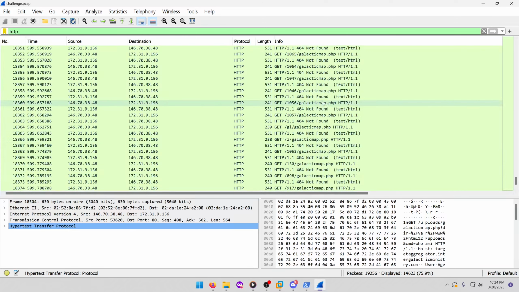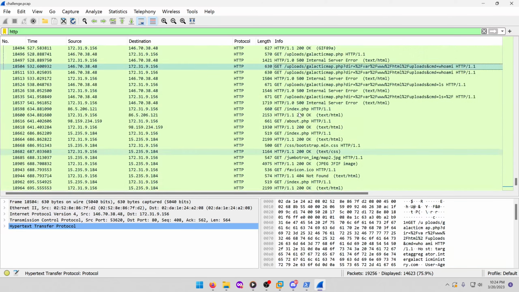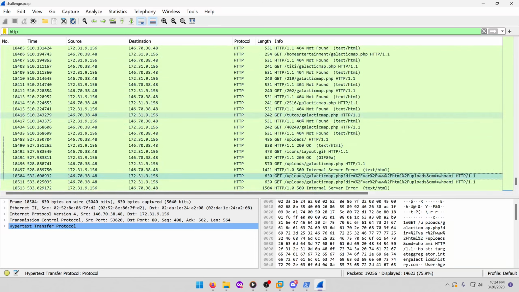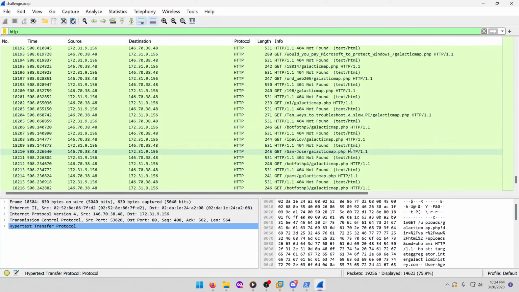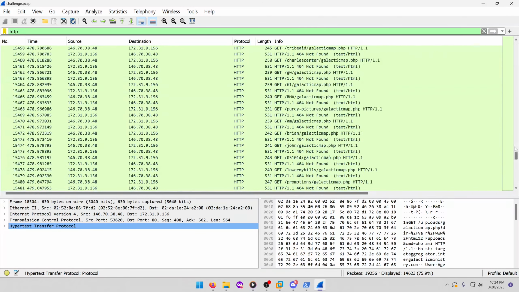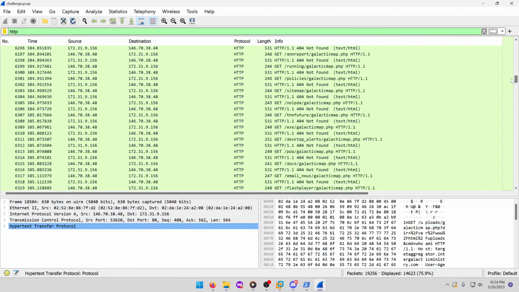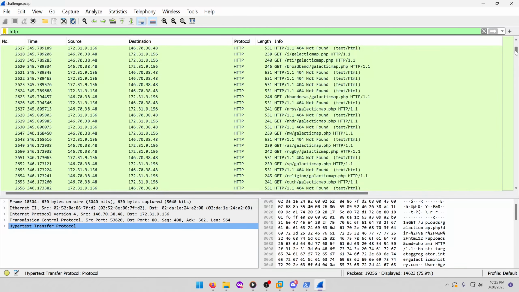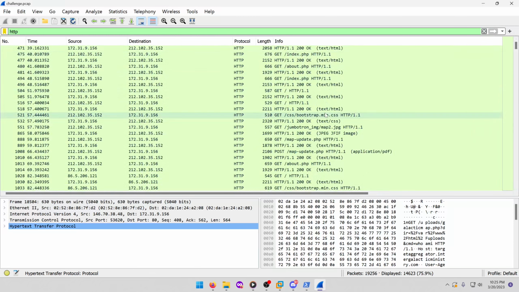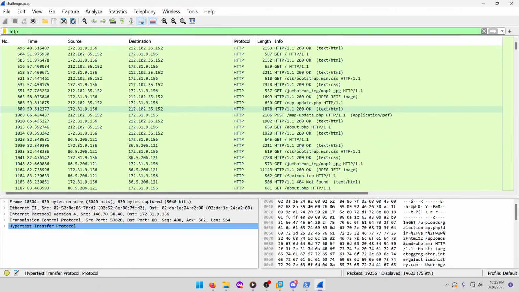So if we scroll up, we'll notice there's multiple entries of Galactic Map being used here until you get to the uploads. So what we should do is scroll up to where we can find the original galacticmap.php that's being called. And that should lead us to where the shell is, because it's the start of whatever kind of script was running to try to upload this file to the web server. Which would mean that galacticmap.php isn't necessarily the shell, but where the shell is being executed from.